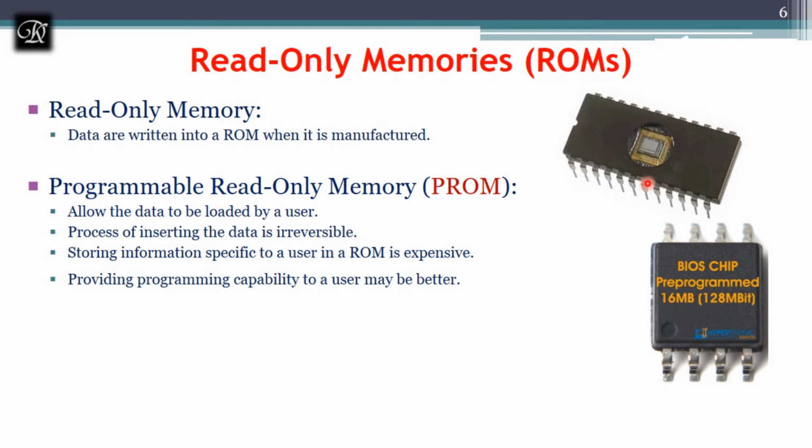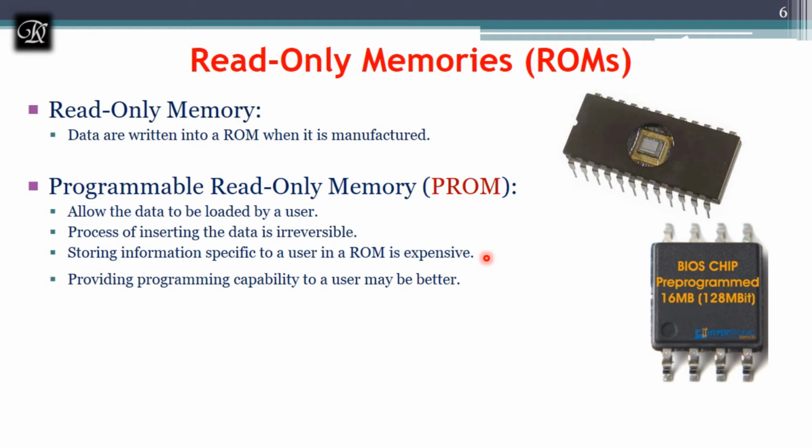Some ROM designs allow the data to be loaded by the user, thus providing a programmable ROM. Programming is achieved by inserting a fuse at the point P. In the previous diagram I showed there is a point P which is grounded. At that place we add a fuse before it is programmed.